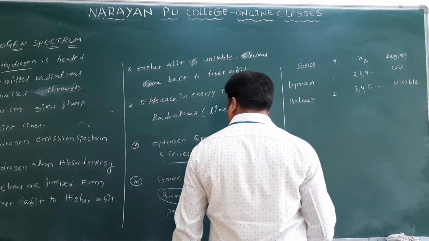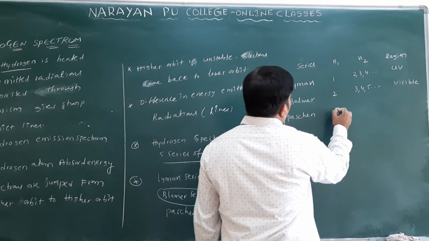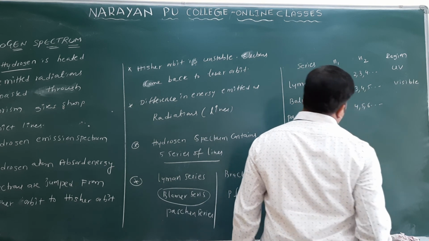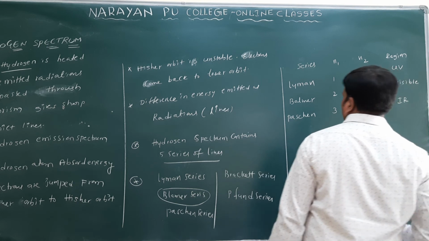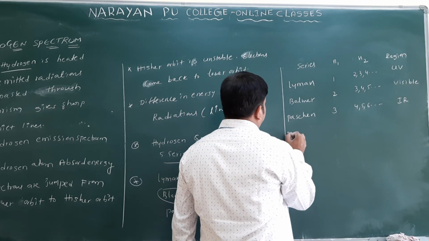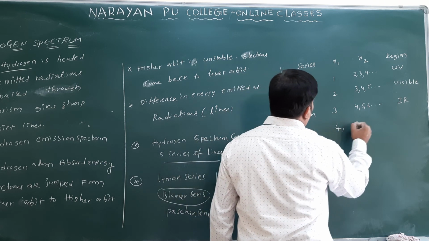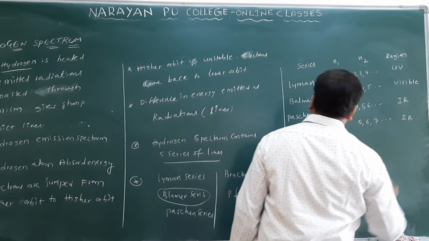Okay, Lyman, Balmer, after that the Paschen series. N1 value 3, N2 value we have 4, 5, 6 and so on. You can write here this is IR only. After Paschen, we have the Brackett series. This is 4, and you will write here 5, 6 and so on. This is also IR only.